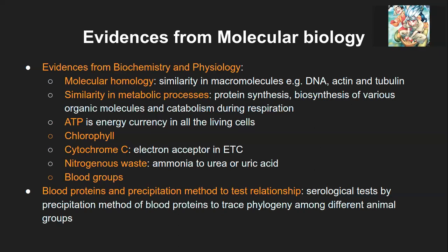But what if they have the same blood group? Then it's not done with just one particular antigen; it will be done with all the possible antigens.